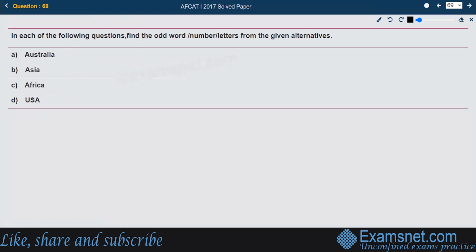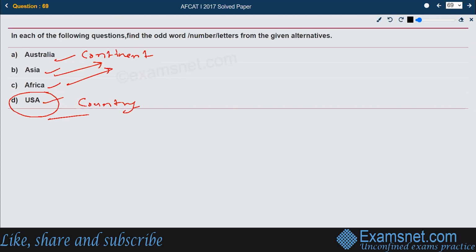Next, we have to find the odd one out. Australia, Asia, Africa, and USA. This is easy. All of them are continents. Australia is a continent. Same is Asia, same is Africa. Only USA is not a continent. It is a country rather, United States of America. So that is the odd one out.